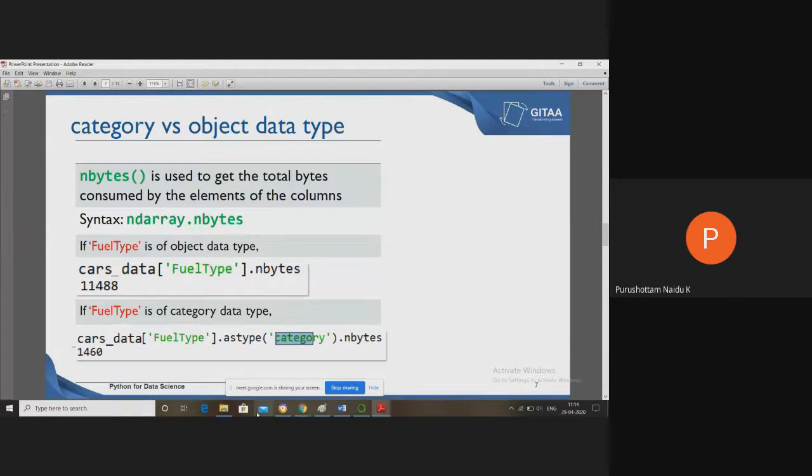It's not good to maintain an attribute as a category if it has a large number of values. So you can clearly understand this type of categorical.